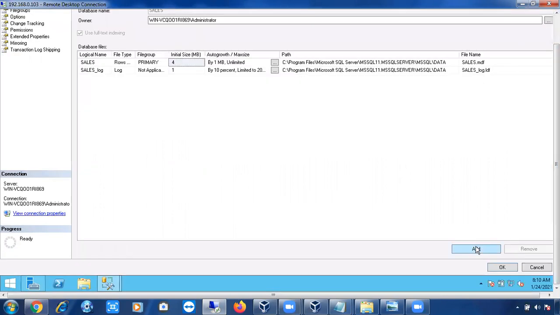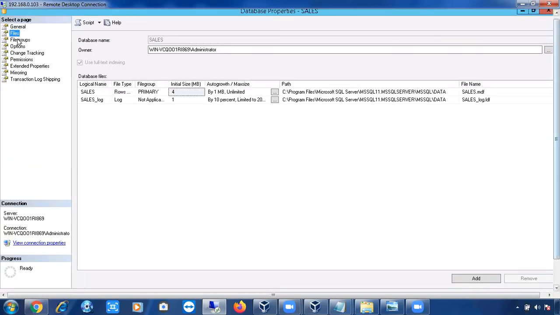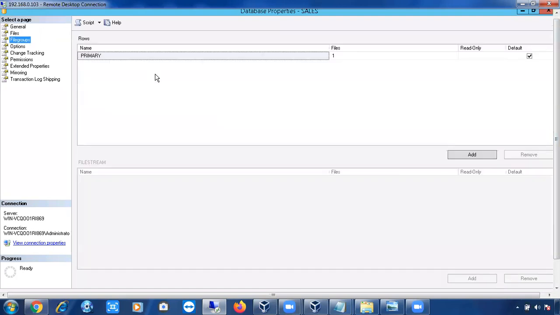How many files can we add? 32,767 files. SQL Server supports 32,767 files, but two files come automatically, so 32,765 files we can add, per file group. Remember that it is per file group. If you go to the Filegroups page, you can see the default file group in SQL Server.